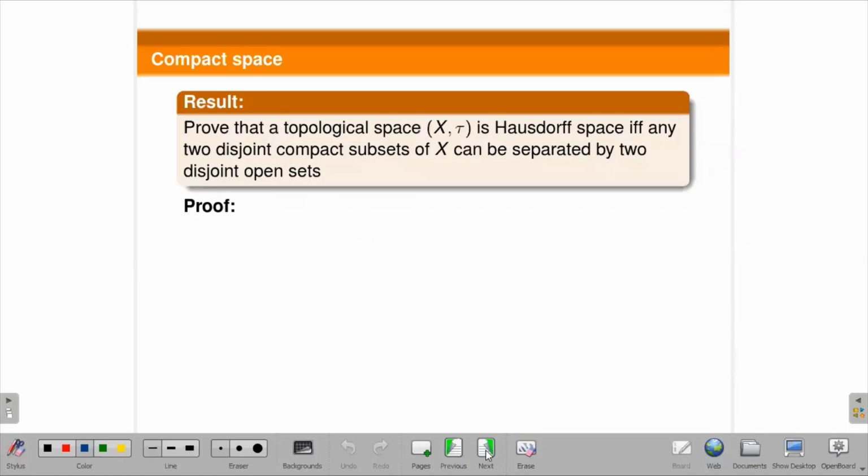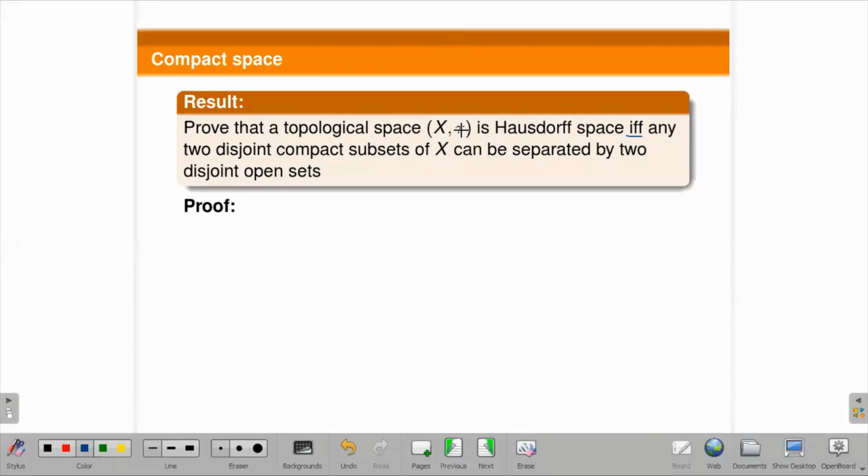So next we have another result: a topological space X is a Hausdorff space if and only if any two disjoint compact subsets of X can be separated by two disjoint open sets.